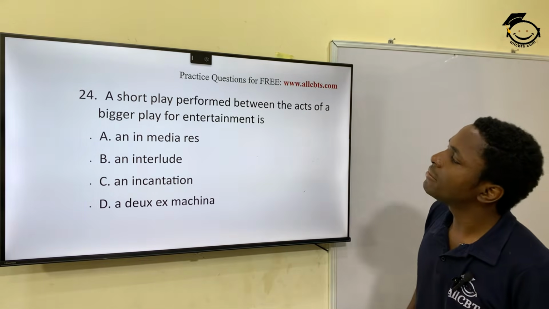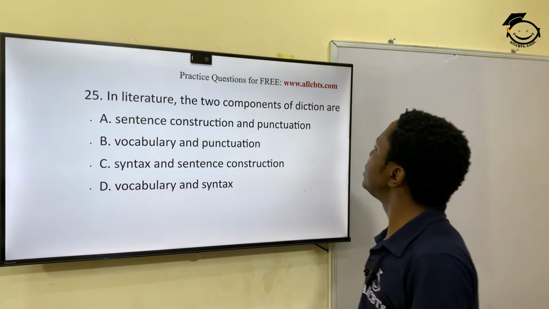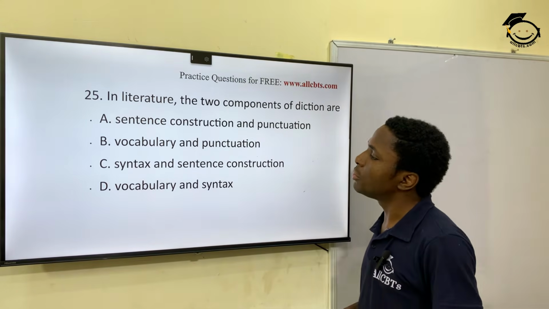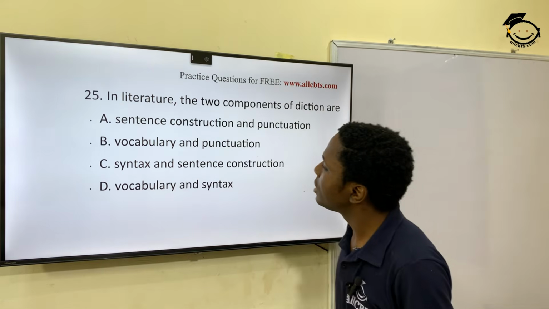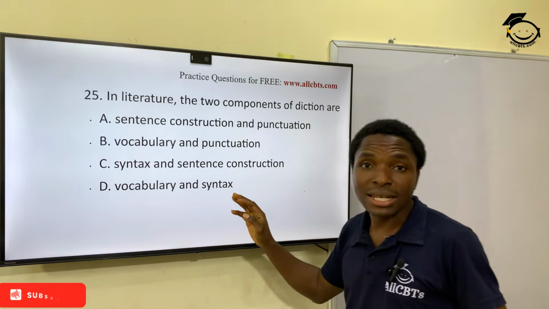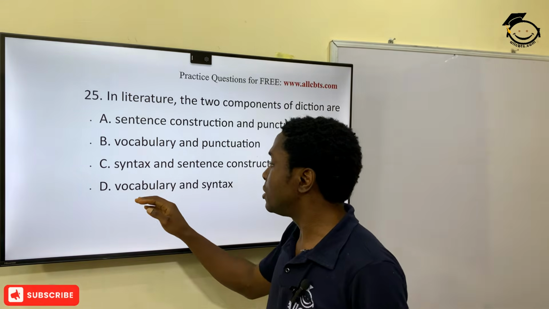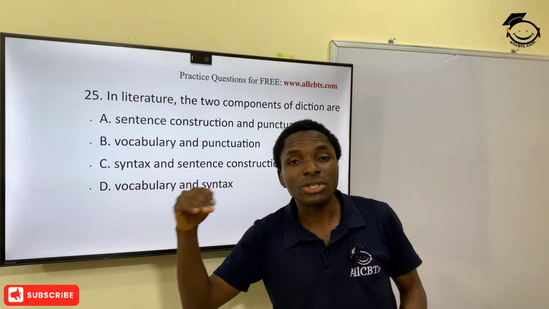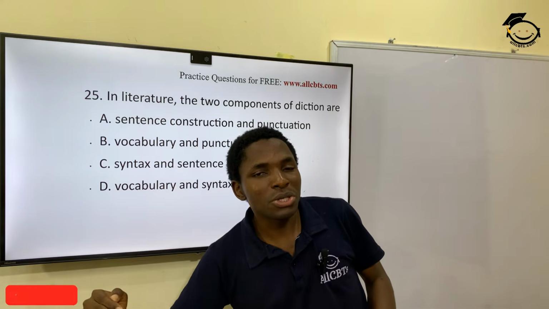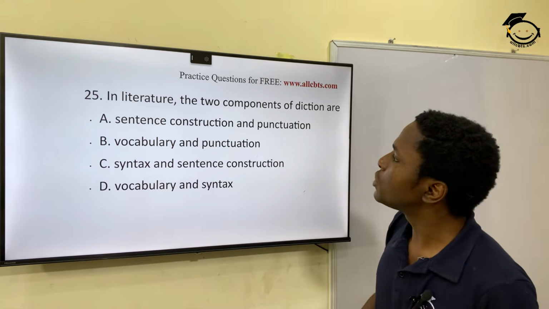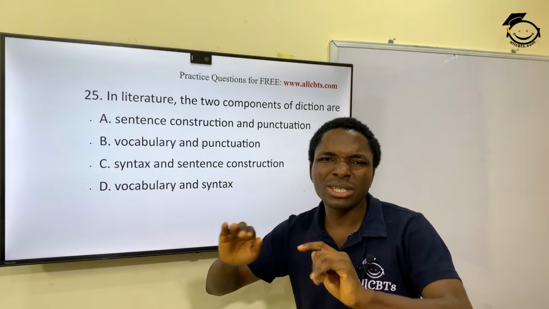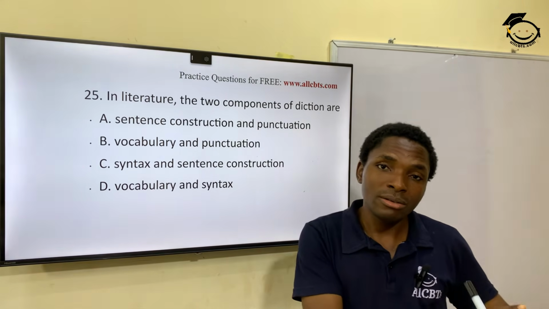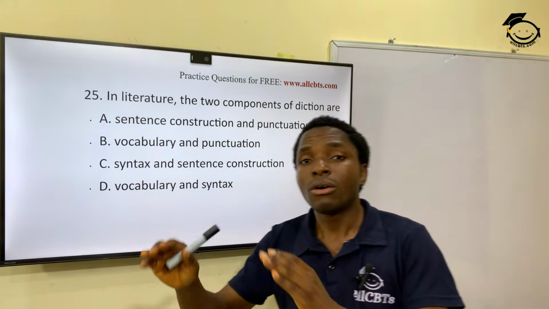So 25. In literature, the two components of diction are dash, and that will be what? Let's see it. That will be vocabulary and syntax. So vocabulary deals with the grammar, the words, while syntax deals with the understanding of the words and the correct placement of the words. Alright, so they are the two most important things in any literature: grammar, words, and correct placements.